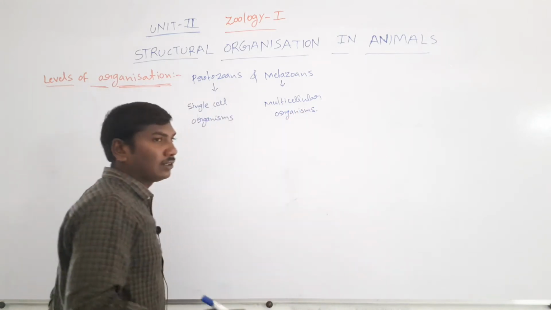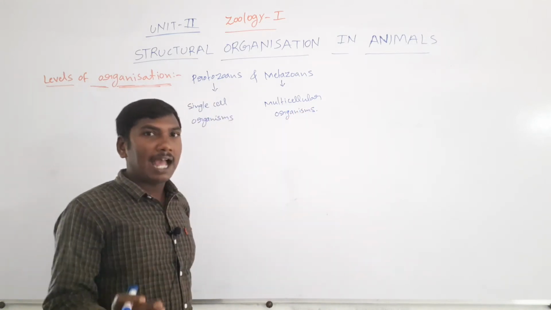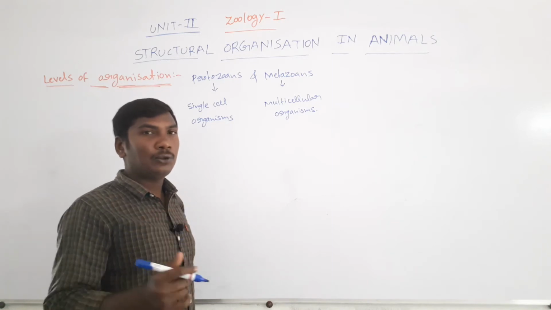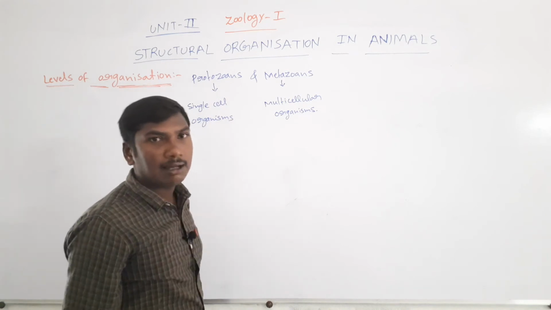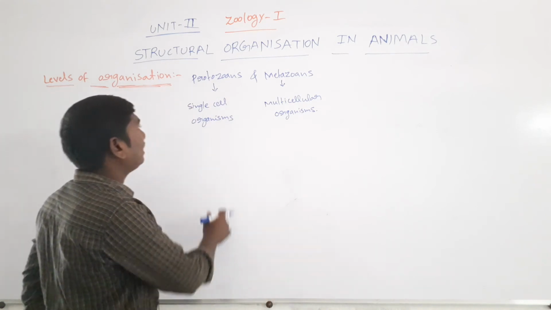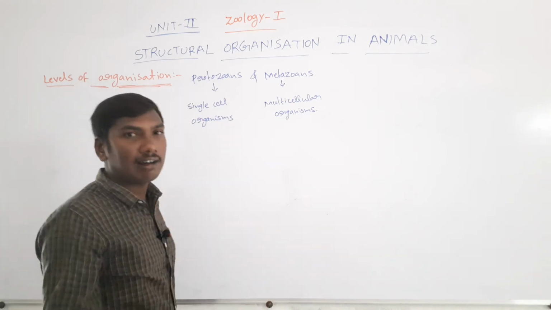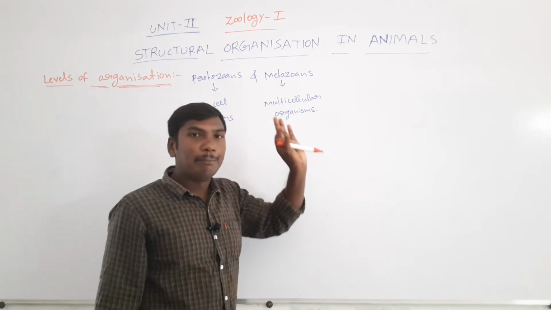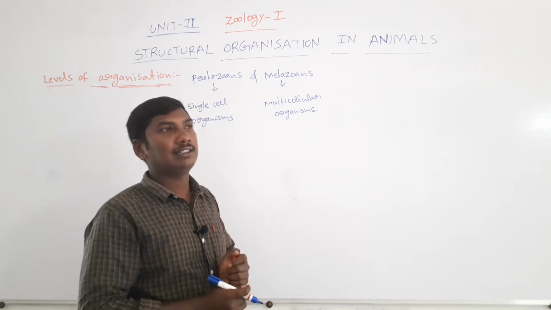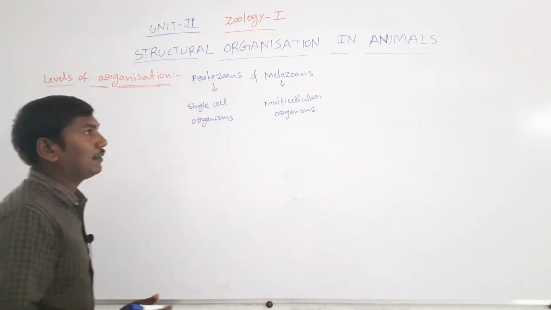To revise, the kingdom Animalia is divided into two classes: protozoans, the single cell organisms, and metazoans, the multicellular organisms. So, the levels of organization.